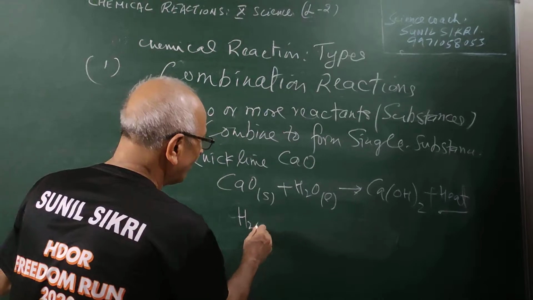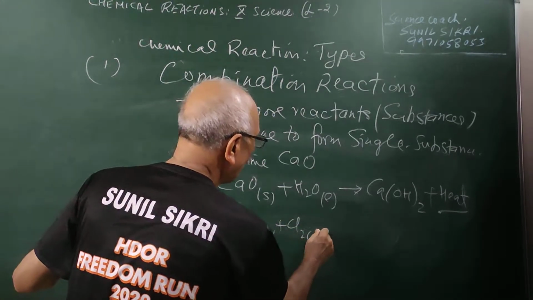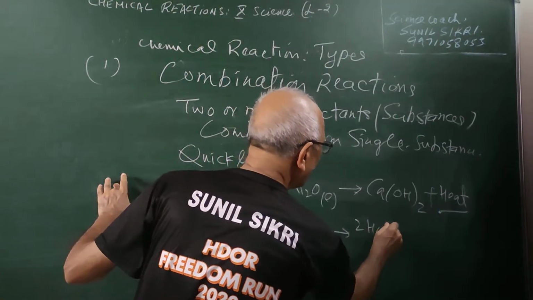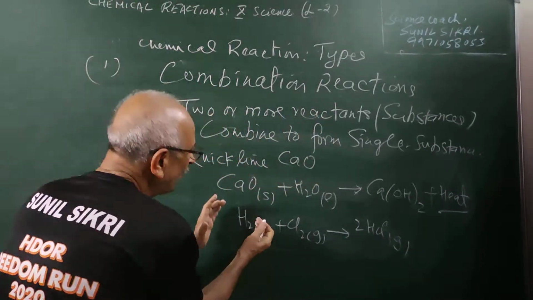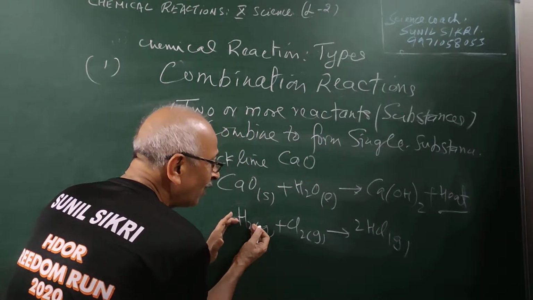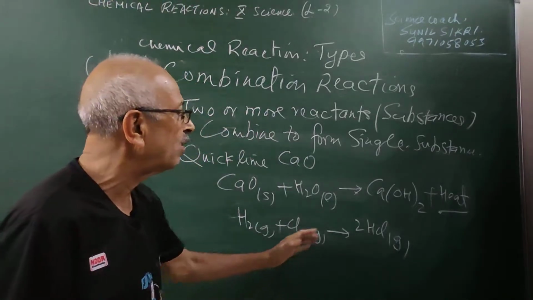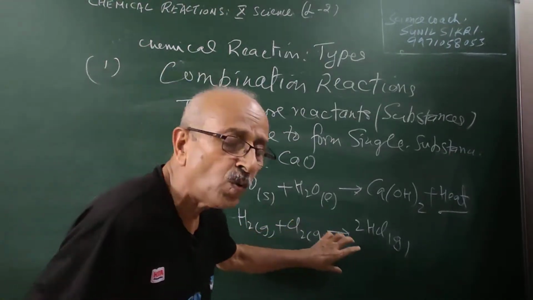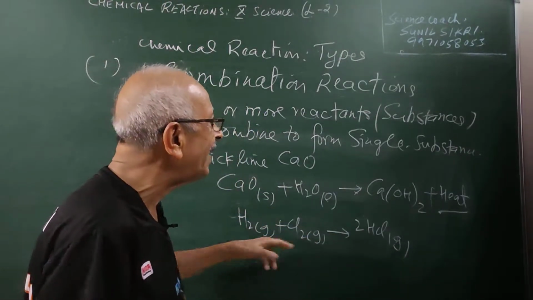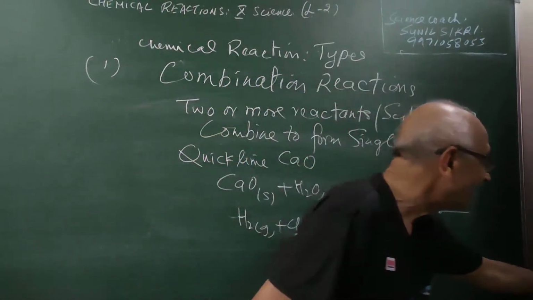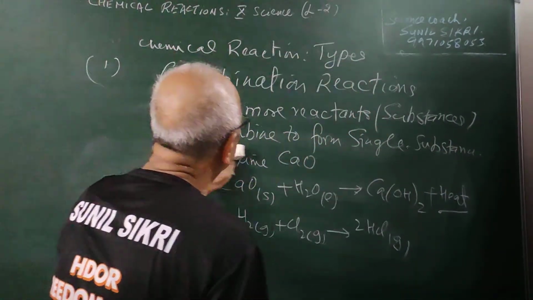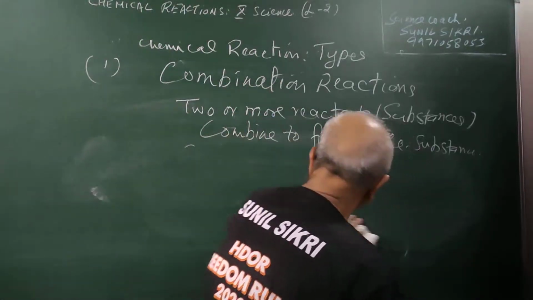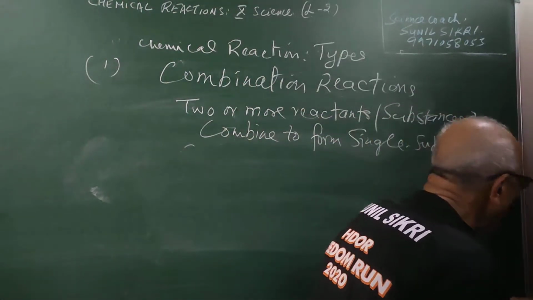Here, if I say hydrogen gas reacts with chlorine gas to form HCl, students, one molecule of hydrogen reacts with one molecule of chlorine to form HCl. Again two reactants are combining to form a single product. These are examples of combination reactions. There are so many examples, students.